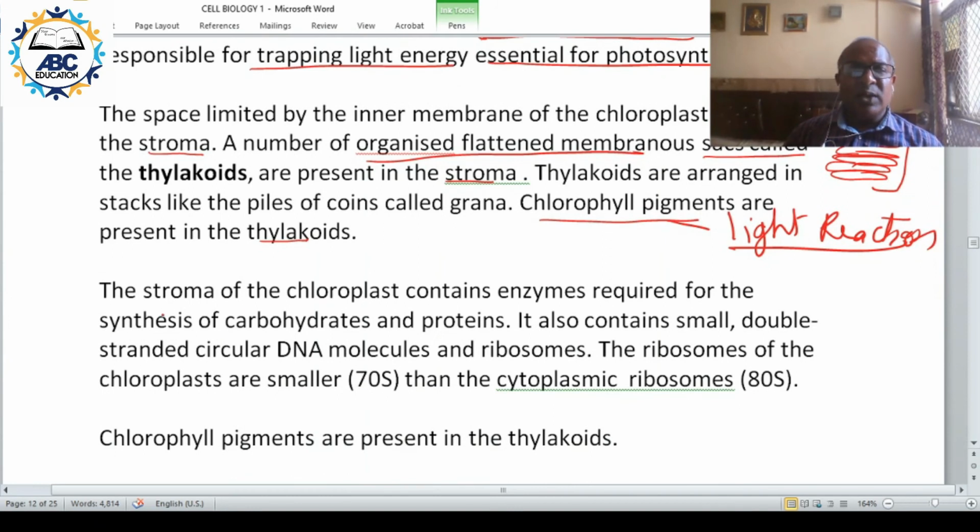The stroma of the chloroplast contains enzyme required for synthesis of carbohydrate and protein. This is the dark reaction of photosynthesis. One is your light reaction, another is dark reaction. So light reaction of photosynthesis occurs on the granum, and the dark reaction occurs in case of the stroma.